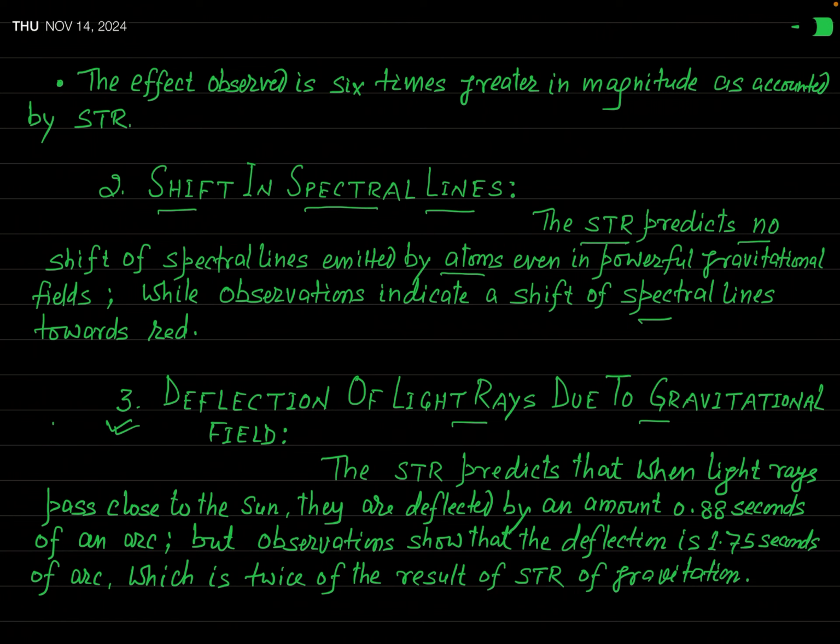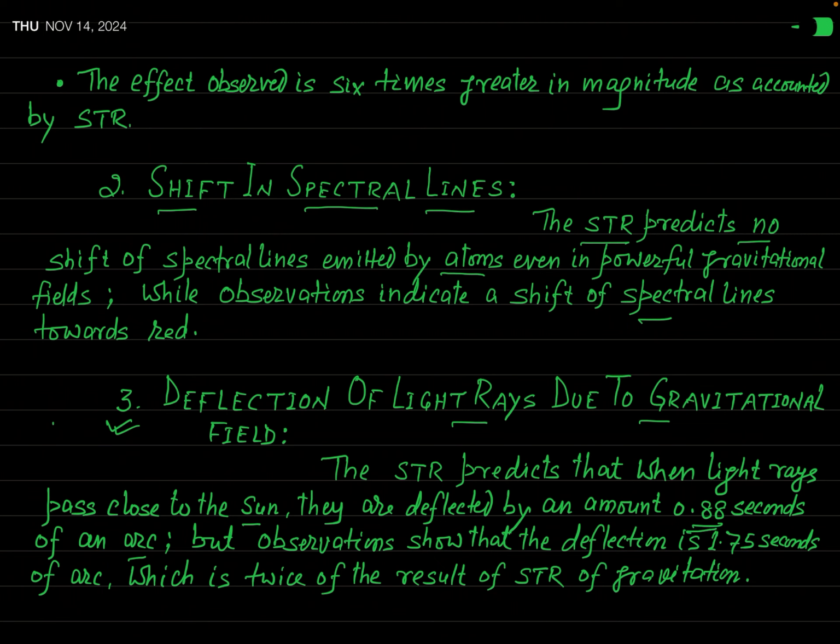Actually, the special theory of relativity predicts that when the light rays pass close to the sun, they are deflected by an amount 0.88 second of an arc. Okay? When light rays pass close to the sun, there will be a deflection of light rays, and the value of deflection is 0.88 second of an arc.